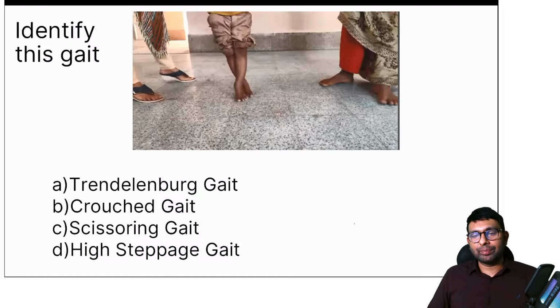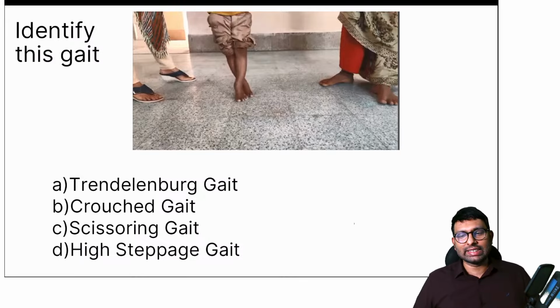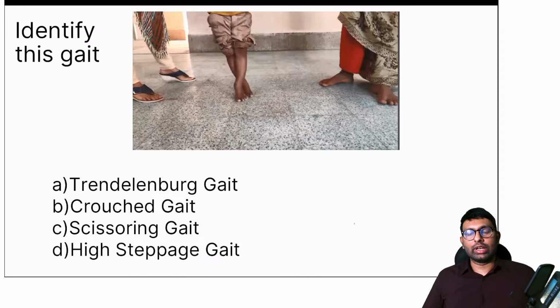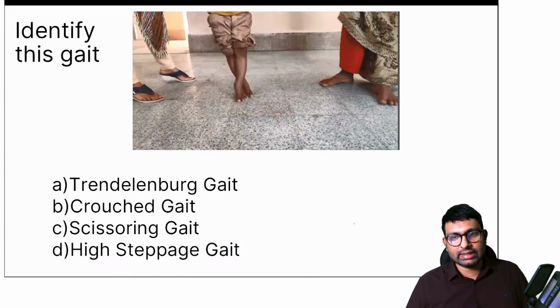Did you guys see the video? What do you think is this gait? Pranav says it's C, scissoring gait. Shabir also says it's C, scissoring gait. Debrad says it's C. Okay, scissoring gait, yeah, right. So the answer here is scissoring gait.